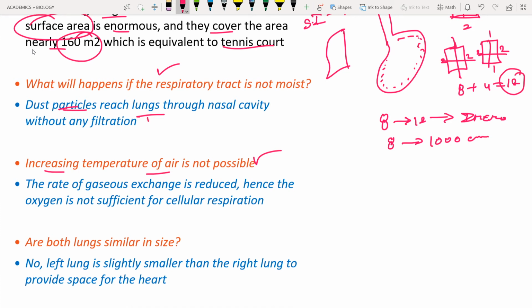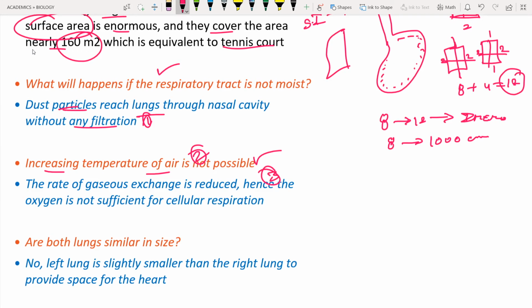So this is another second point, and the rate of gas exchange is also reduced, hence the oxygen is not sufficient for the cellular respiration. This is the third point. So this question has 3 points. The first point is there is no filtration of the air. Second point is the temperature of the air cannot be increased.